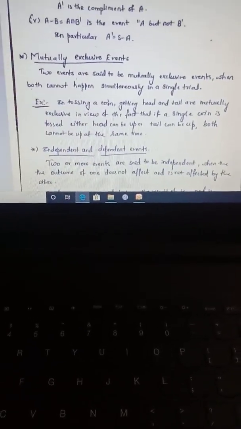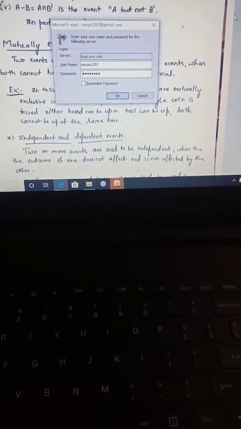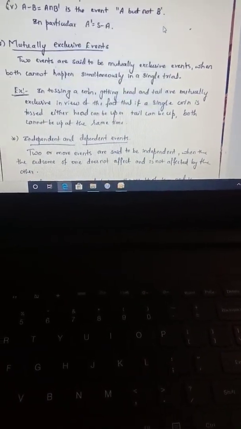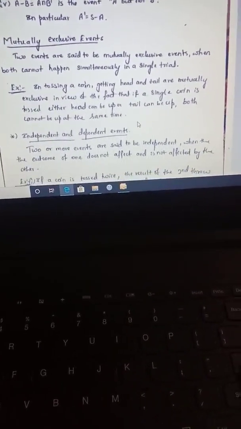Next is mutually exclusive events. Two events are said to be mutually exclusive when both cannot happen simultaneously in a single trial. For example, in tossing a coin, getting head and tail are mutually exclusive, since if a single coin is tossed, either head can be up or tail can be up, but both cannot be up at the same time. This is a mutually exclusive event.